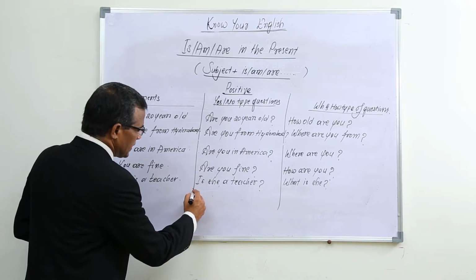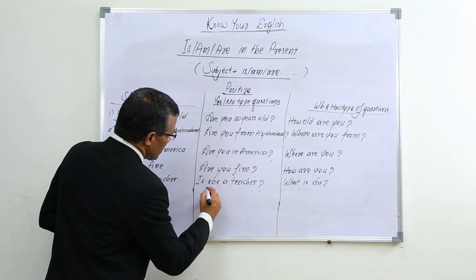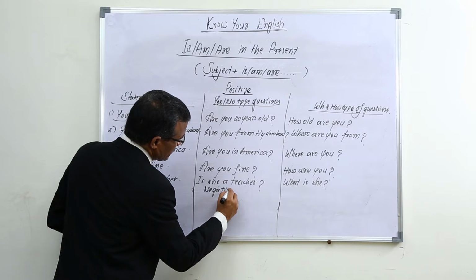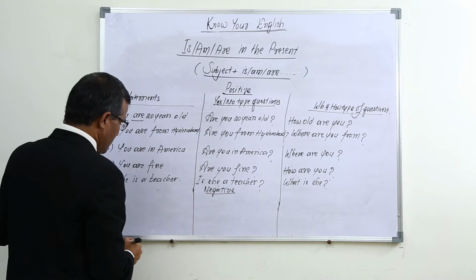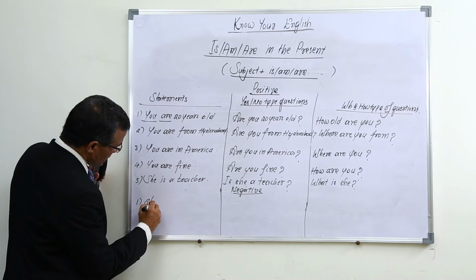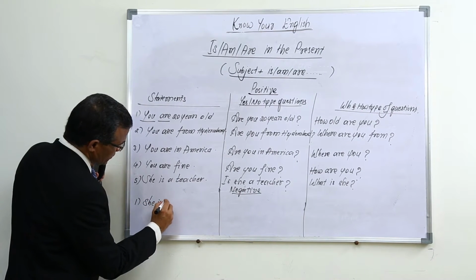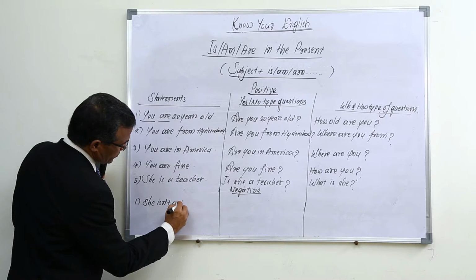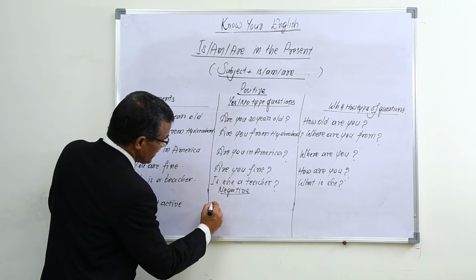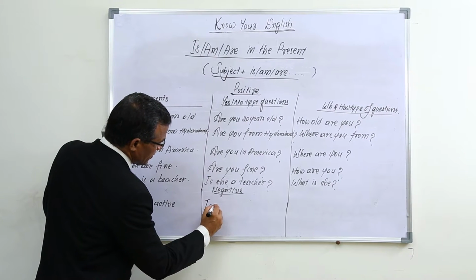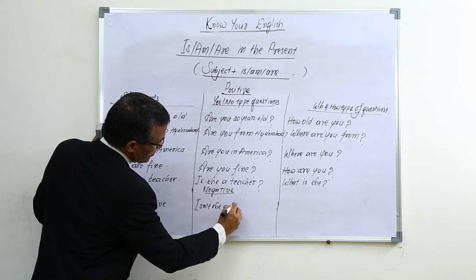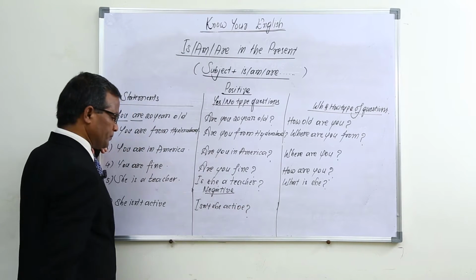And negatively also, let's go and complete this one. Let us see negative also. For example, "she isn't active". The question for this is "isn't she active?" is the question.